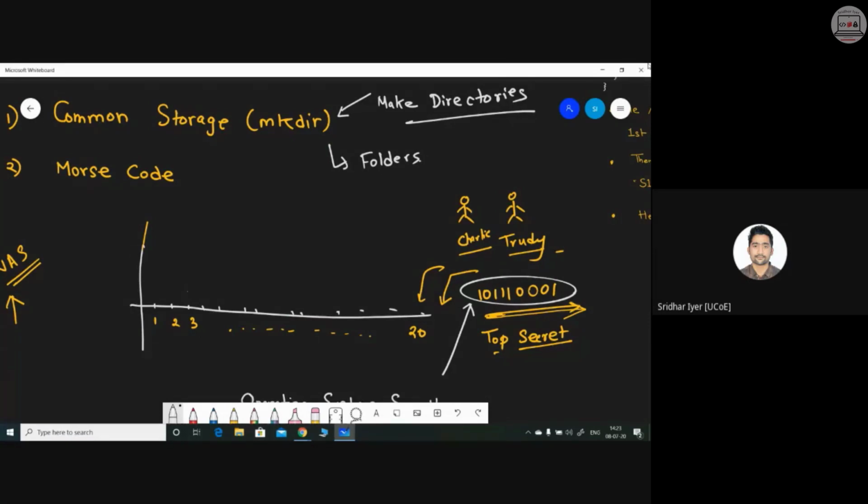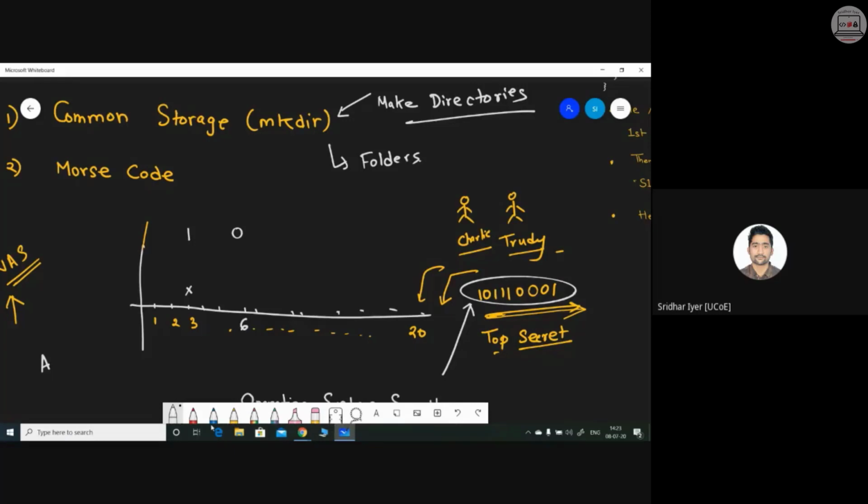See, that is why I have drawn this timeline. Suppose they have an understanding beforehand that after every 3 seconds, they will check the particular common folder, common storage. And if there is a folder named, whatever name, for example a folder named A, at every 3 seconds, they will assume that at that particular point of time, it is the presence of 1. Okay, so suppose at the 6th second, there is no folder present named A, it will be assumed as a 0. You're getting what I'm saying?